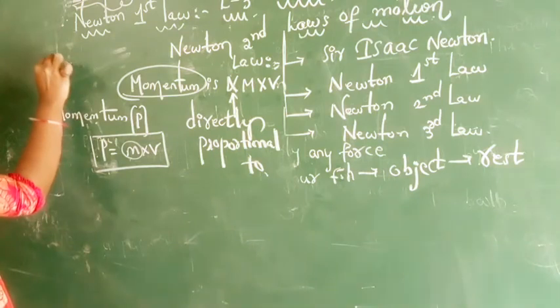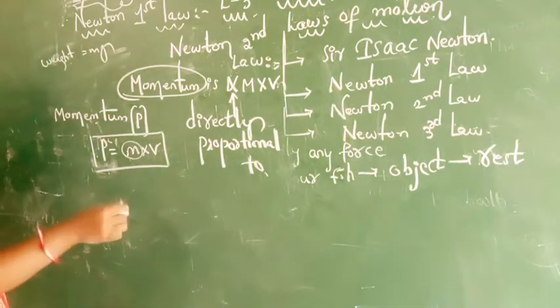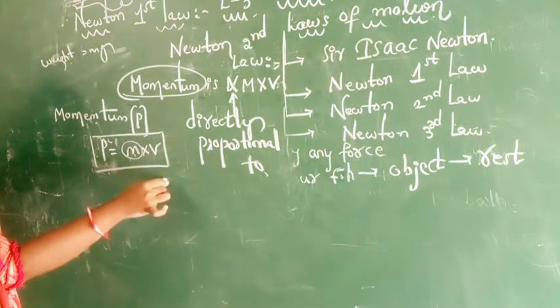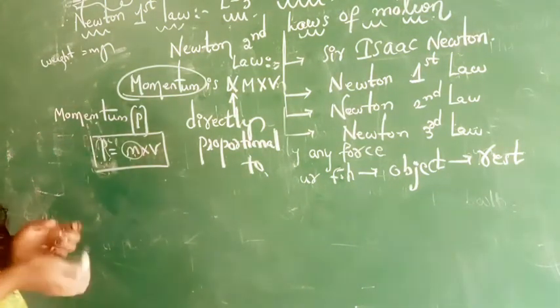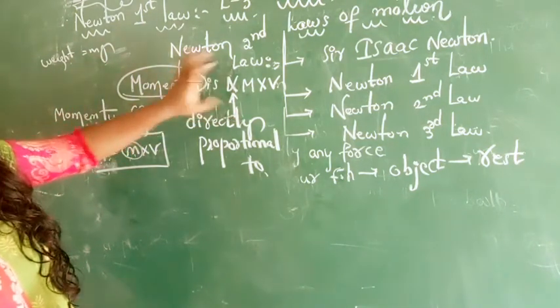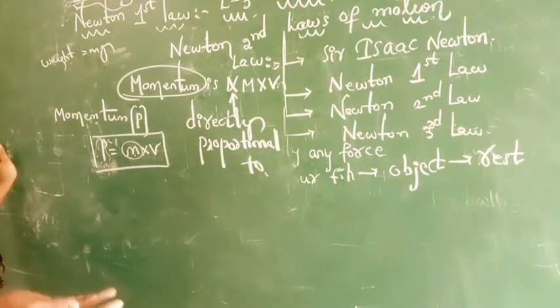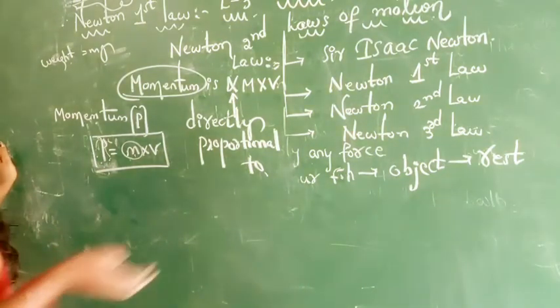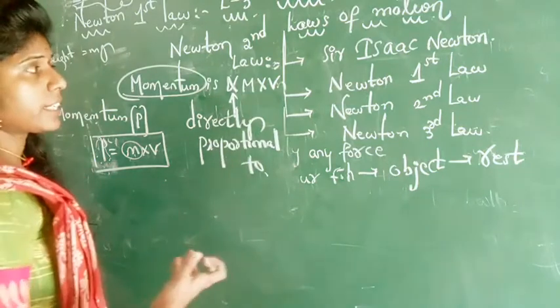Weight is equal to mg. So m means mass, v means velocity, and p means momentum. This is the explanation of Newton's second law. Momentum is always directly proportional to, that means it keeps depending upon, the mass and velocity. If the mass decreases, the velocity also is going to decrease its own speed.